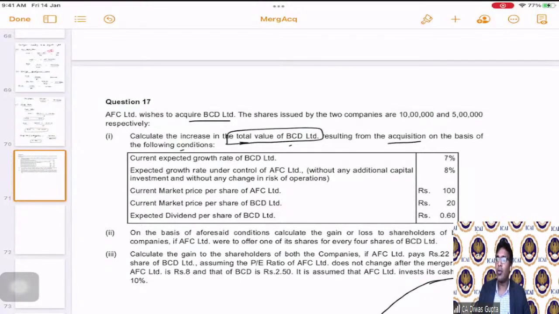Although once it is acquired, BCD Limited has to be dissolved and there is no value, still they're asking that before dissolution and before merger, once the news goes out in public, it will result in a higher value of BCD Limited, and on that basis what is the revised increase in the total value.